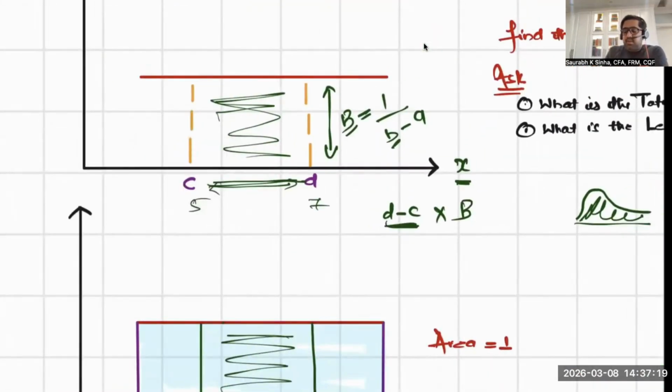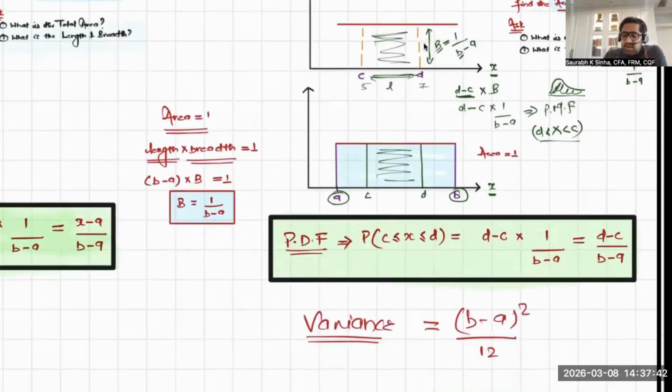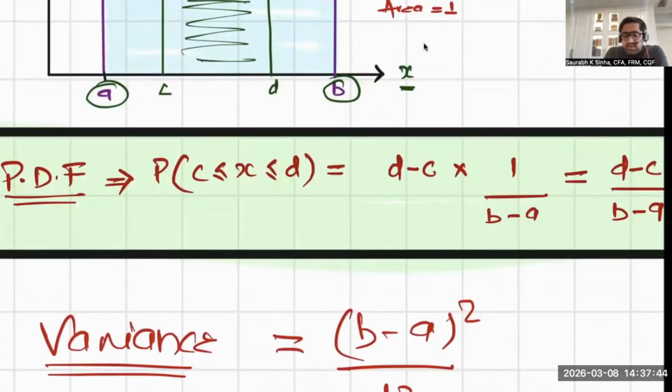So what is the area under the curve? D minus C into breadth. D minus C was what? The length. So D minus C into 1 upon B minus A. That is the area under the curve, and that is your probability density function for X between C and D. You are interested in finding the probability between C and D. So the probability density function is the area under the curve for the section where X is greater than C and less than D.